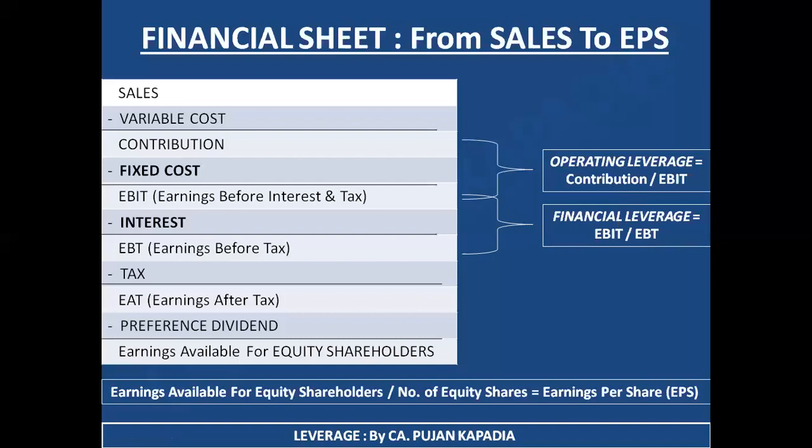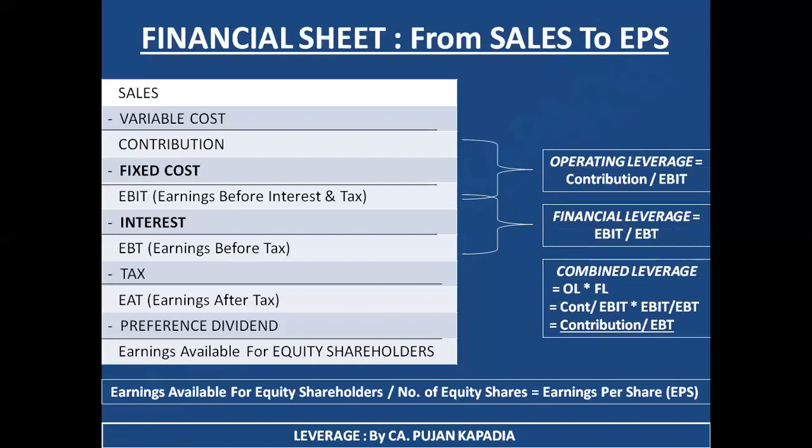But if I want to study the overall impact, I need to study combined leverage. And combined leverage, as the name suggests, is nothing but the combination of two things. So here it is. In this table box, I have stated combined leverage is equal to operating leverage multiplied by financial leverage. So in crux, if I multiply the effect of both the leverages, that is from the viewpoint of fixed cost and from the viewpoint of fixed financial cost, that is interest, I am going to get the combined leverage. So here it is operating leverage multiplied by financial leverage.